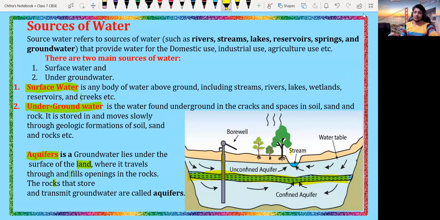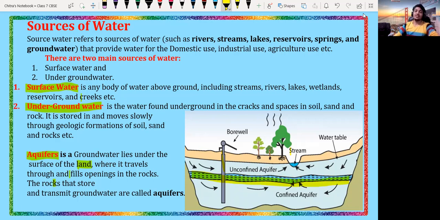This is the diagram which shows the sources of water and the water which is present underground. This is the stream. If you observe over here, I am highlighting that. This is nothing but the aquifer, which is present inside the earth, under the different layers of the earth, and it flows from one place to another.